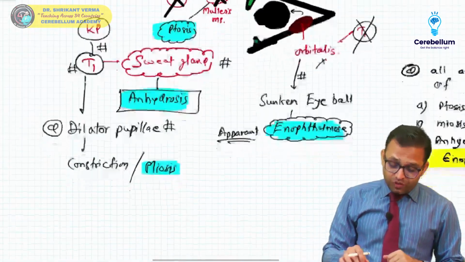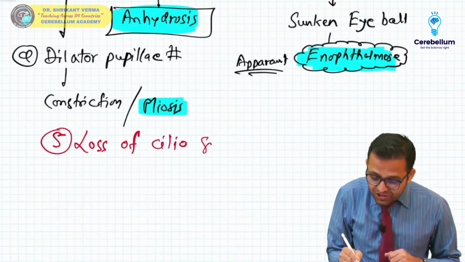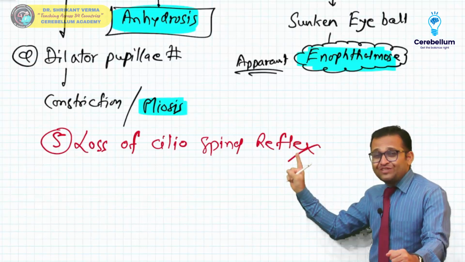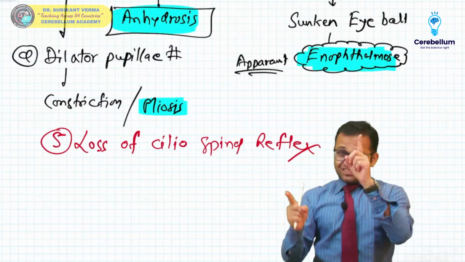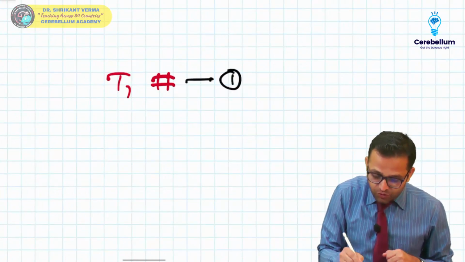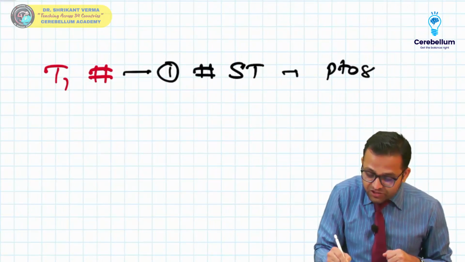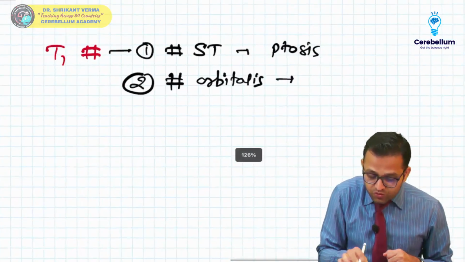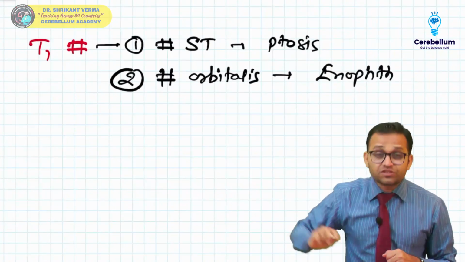One more component you will look at is loss of ciliospinal reflex. You will find this point in your physiology. So this is your homework: what is the loss of ciliospinal reflex? You have to tell me in the next session tomorrow. So what I want to tell you, due to T1 damage, making notes for all of you: there is paralysis of the superior tarsal muscle, that's why there is ptosis. There is paralysis of the orbitalis, due to which there is a sunken eyeball, you can say anophthalmos. Notes for all of you.